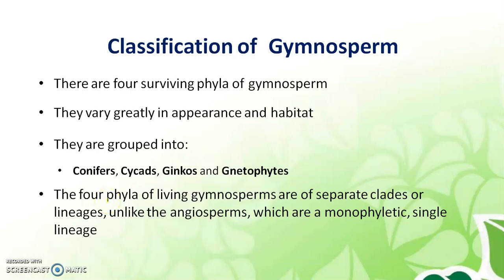Then the classification of gymnosperms. There are 4 surviving phyla of gymnosperms. They greatly vary in appearance and habitat. They are conifers, cycads, ginkgos, and gnetophytes.